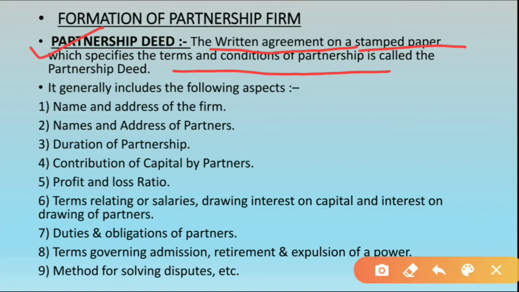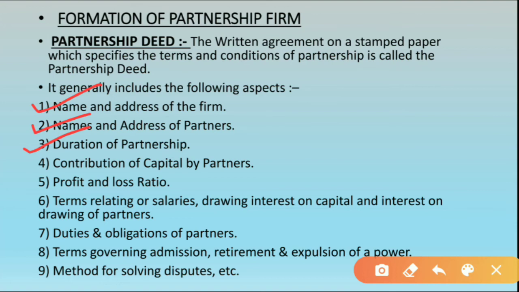Now let us see what the agreement contains, okay. It generally includes the following aspects. Means the partnership deed, the agreement which is signed by all the partners, contains different things. What does that contain? See, the name and address of the firm. What is the name of the firm, what is the address of the firm. The name and the address of the partners, all the partners' names will be mentioned in the agreement, their addresses will be mentioned, duration of the partnership, okay,